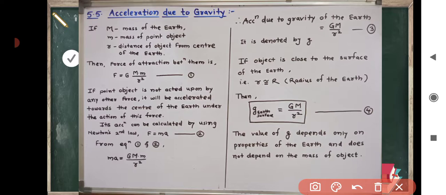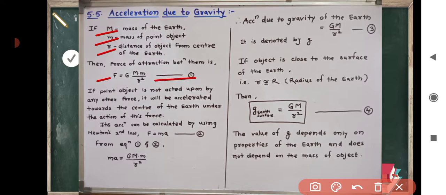If capital M is the mass of the earth, small m is the mass of a point object, and small r is the distance of the object from the center of earth, then the force of attraction between them, point object and earth, is given by F equal to G M m divided by r square. This is equation 1.